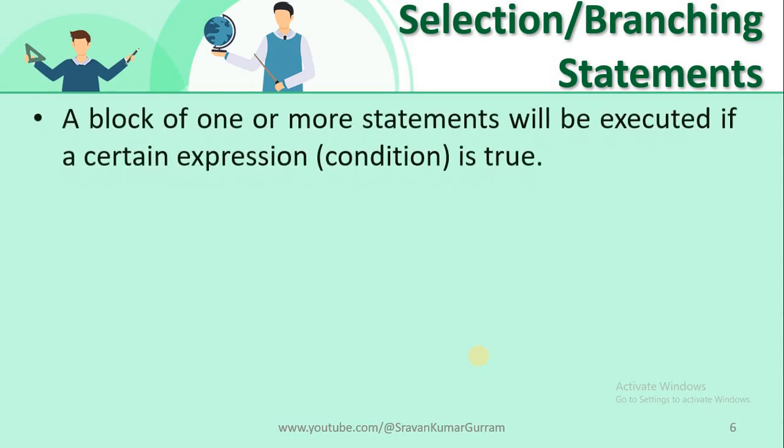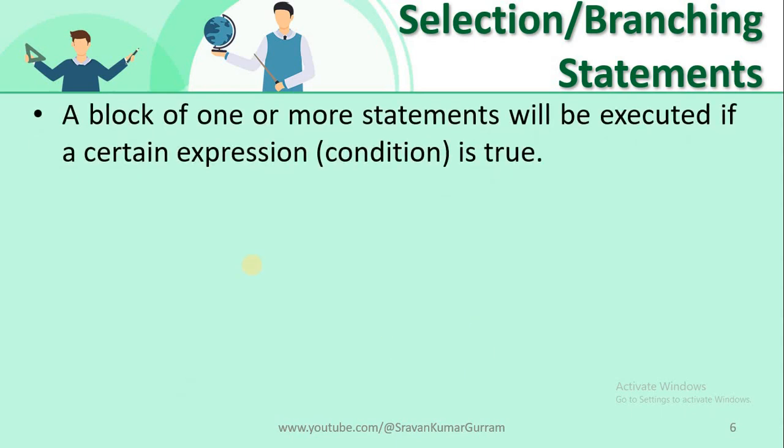All are valid names. Selection statements are used to execute a single statement or a block of statements based on an expression. This expression is called a Boolean expression, which is used to frame a condition. Based on the condition value, some statements may or may not be executed.